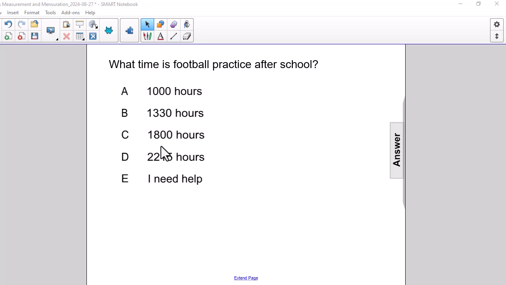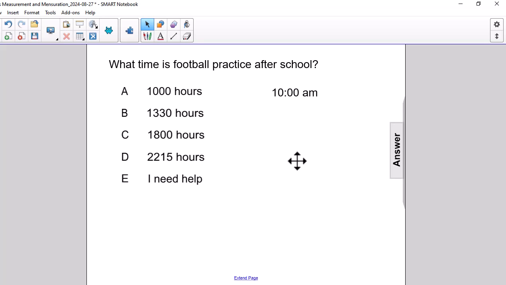Now, if you're not familiar with a 24-hour clock, then we could do some subtraction and convert this to a 12-hour clock. So 1000 hours is before noon, so we would write that as 10 o'clock a.m. Just remove the colon and add a.m. Anything before 1200, you write it as that number.